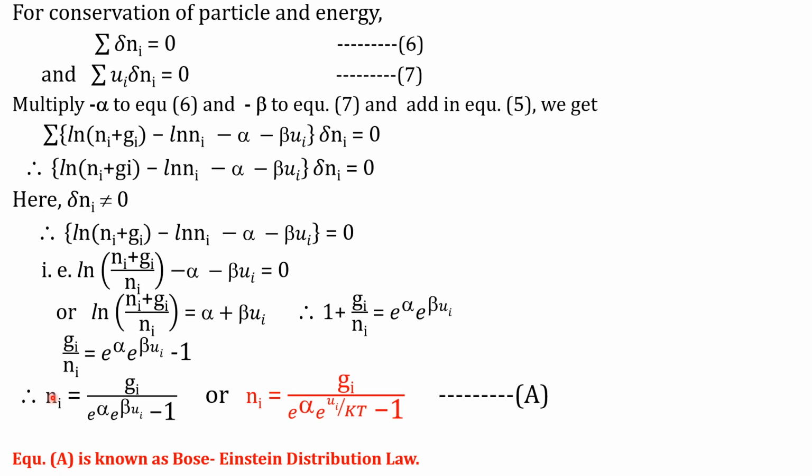We have to simplify Ni only. Hence, Ni equal to Gi divided by, on the other side as the denominator, e raised to alpha e raised to beta Ui minus 1, or Ni is equal to Gi divided by e raised to alpha e raised to Ui by kT minus 1, where beta is constant and its value is 1 by kT. Therefore, the equation becomes Ni is equal to Gi divided by e raised to alpha e raised to Ui by kT minus 1. That equation A represents the Bose-Einstein distribution law using the most probable condition. Thank you.